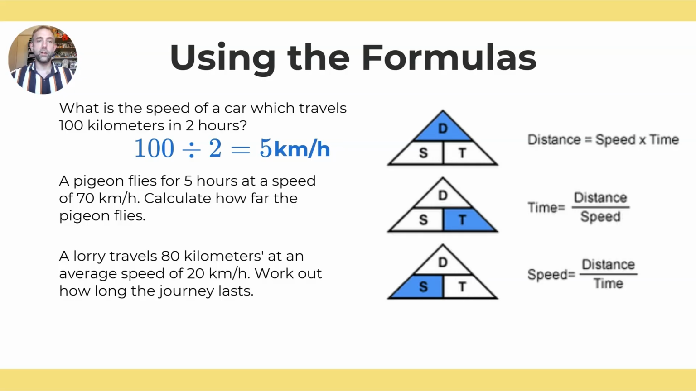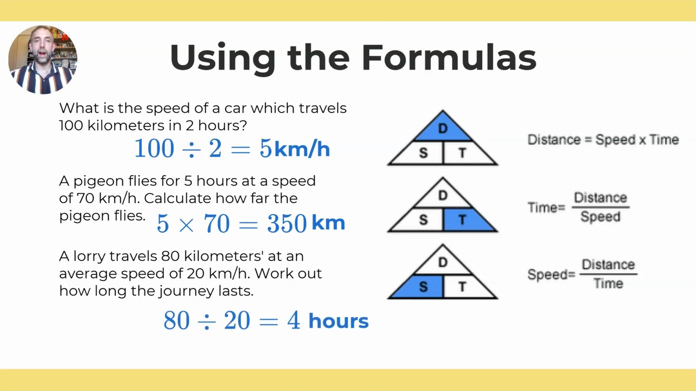The second one says the pigeon flies for 5 hours at a speed of 70 kilometers per hour. Calculate how far the pigeon flies. So we're after a distance this time. So we would cover up distance. That tells us to do speed times time. So we're going to do 5 times 70 to get 350. And we're after a distance this time, so that's in kilometers. And then the last one, it says a lorry travels 80 kilometers at an average speed of 20 kilometers per hour. Work out how long the journey lasts. So we would cover up time, telling us to do distance divided by speed. 80 divided by 20 is 4, and that is 4 hours.